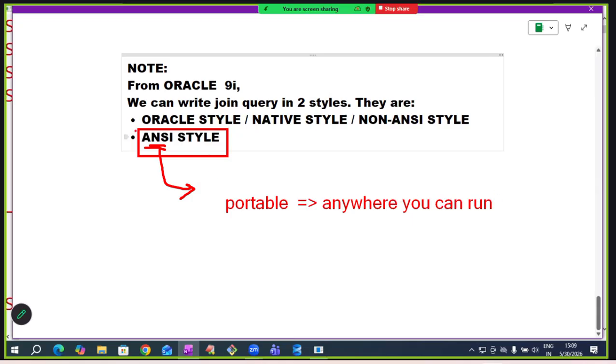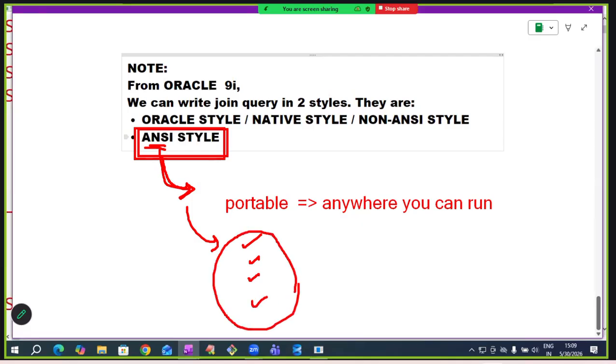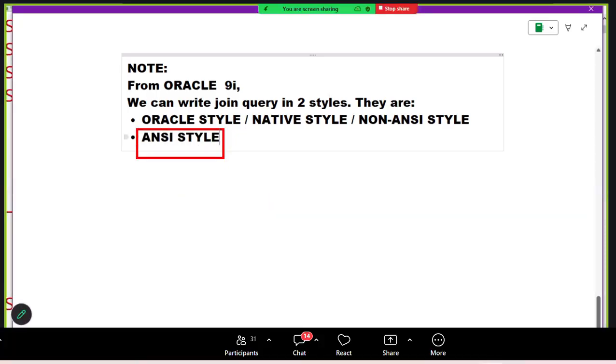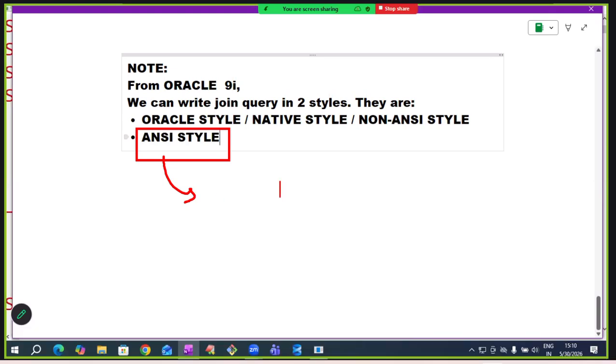If you write a join query in ANSI style, the same ANSI style join query you can run in SQL Server, in MySQL, in DB2, in any RDBMS software. That is the meaning of ANSI. ANSI prepared some standards.